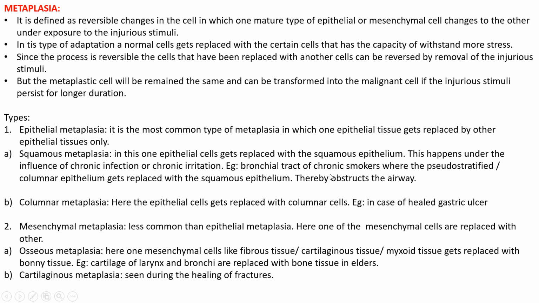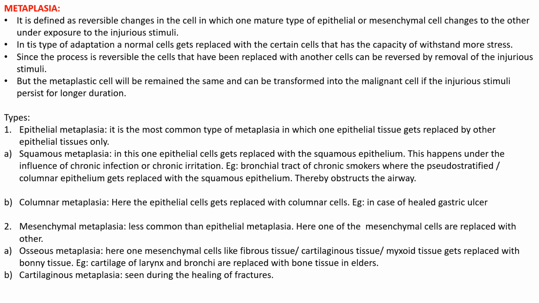In chronic smokers, suppose the person is a chain smoker, smoking daily, the epithelial cells present in the bronchi get replaced with another kind of epithelial tissue. That means squamous epithelium.